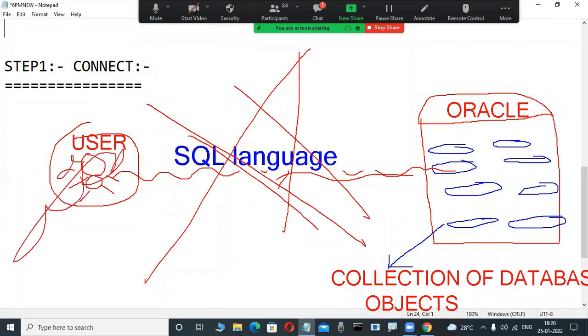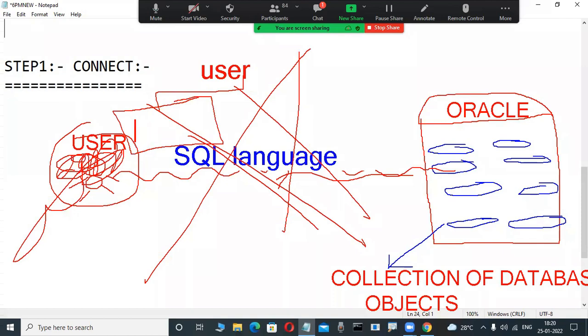First, observe it here. These users... the next diagram is there. I will tell you, don't worry. First, observe it here. These users are first connected to the server through tools. Okay, fine, query tools are there. Some tools are there.